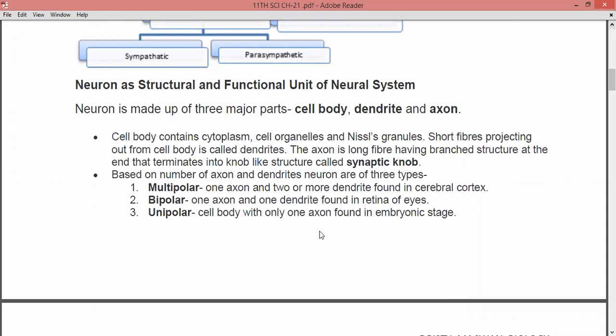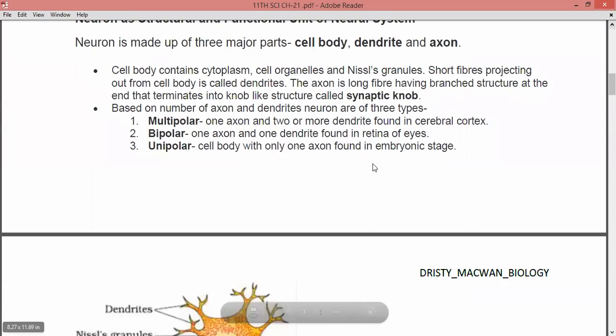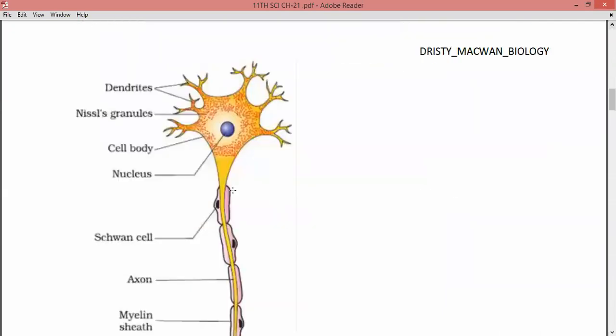So multipolar is going to have one axon with many dendrites. Bipolar is going to contain one axon with one dendrite. And the third is unipolar, which is going to contain only the axon, right? So these are the three different types of neurons which are found in your body.